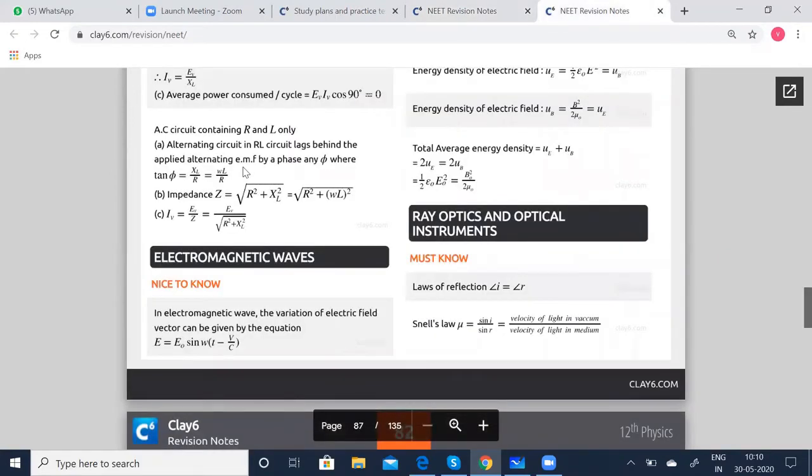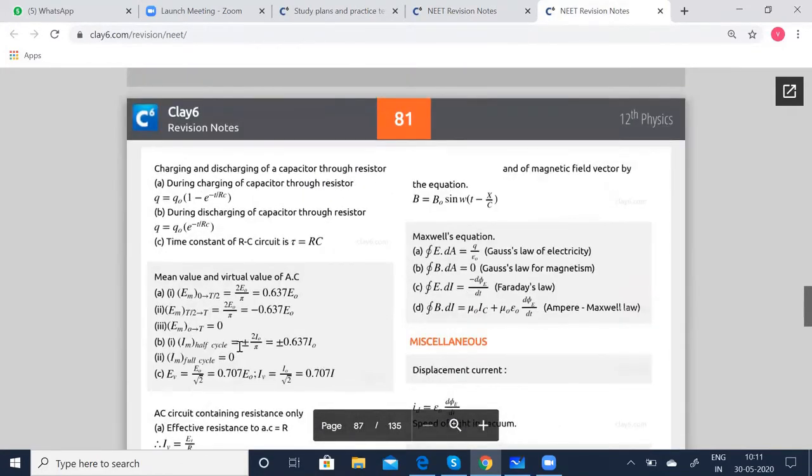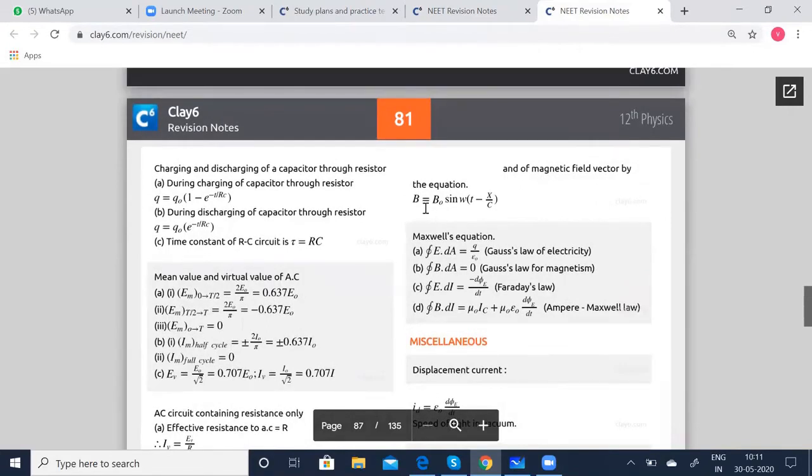So now let us go to electromagnetic waves. In an electromagnetic wave, the variation of the electric field vector can be given by the equation E equals E0 sin(omega t minus x by c), where E0 is the amplitude of the electric field. Also, the magnetic field B is given by B0 sin(omega t minus x by c).